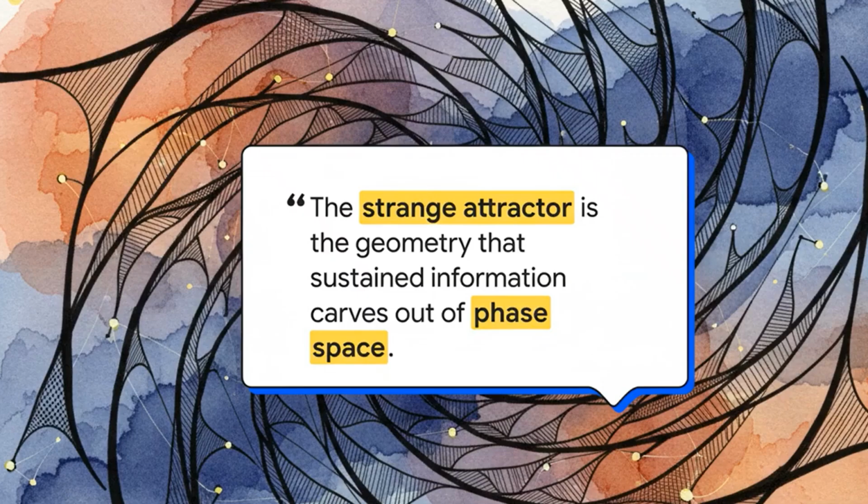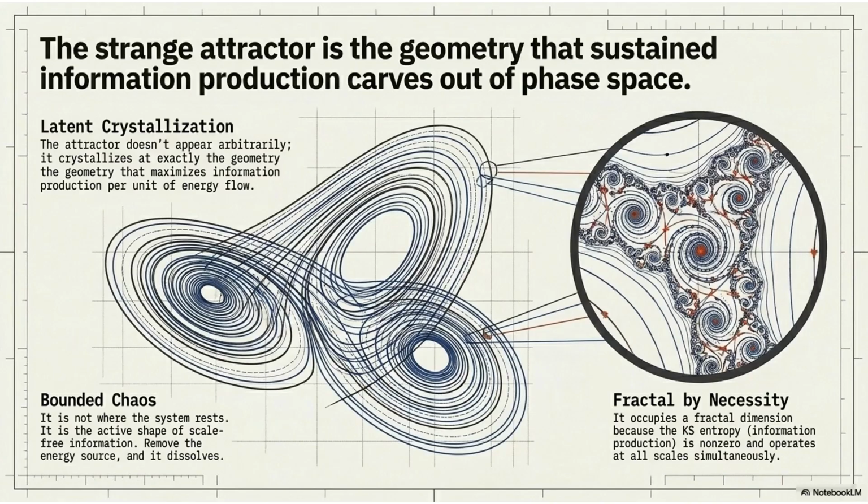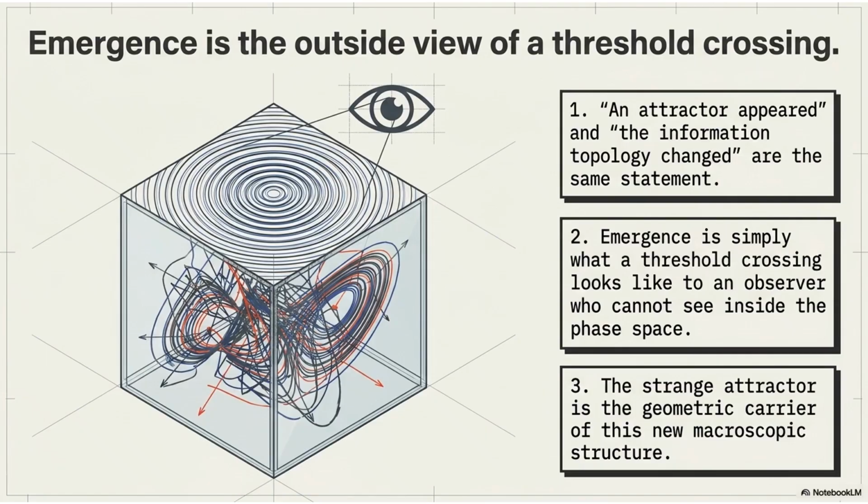Now we enter the geometry of information: fractals, bounded chaos, and recurring structure inside apparent complexity. The strange attractor is the geometry that holds the information curve together across phase space. It does not remove chaos. It bounds chaos, giving motion a shape and complexity a recognizable order.